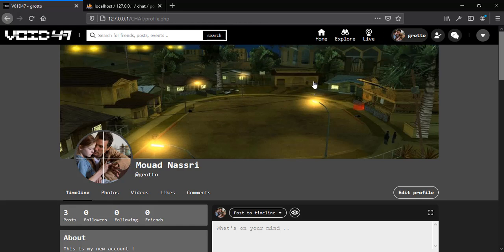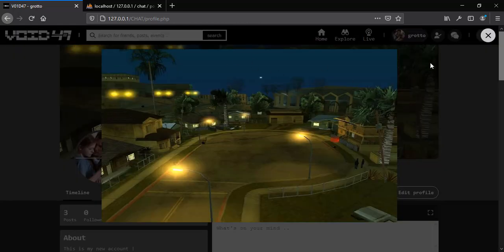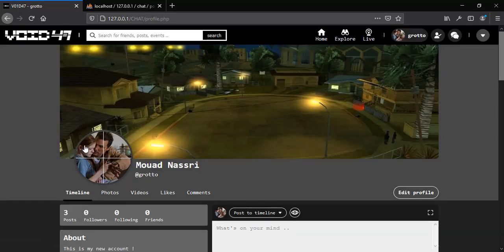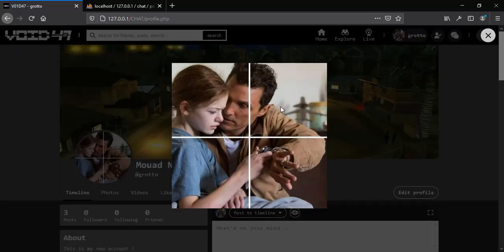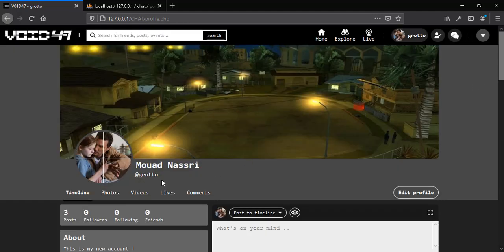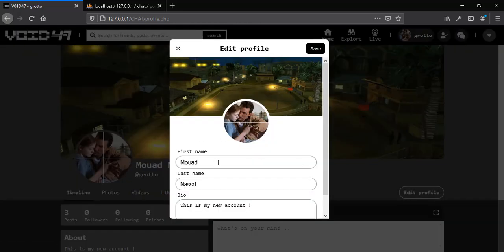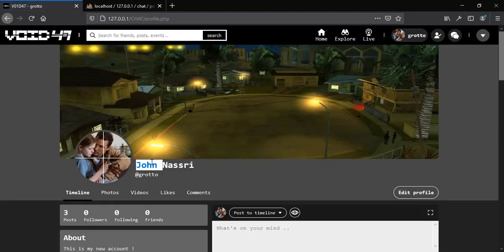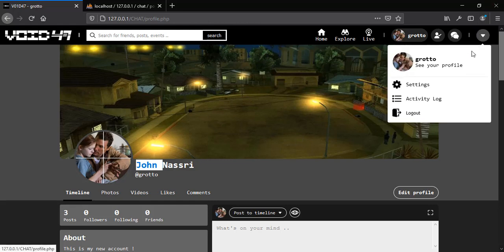Now if we click on it, we get this image and this button right here. We can click on this image right here, or if we click outside of this image, we just close this viewer right here. And we can also edit these to something else. So let's say John. As you can see, it's changed here. Now we can also change all this information from the setting page.